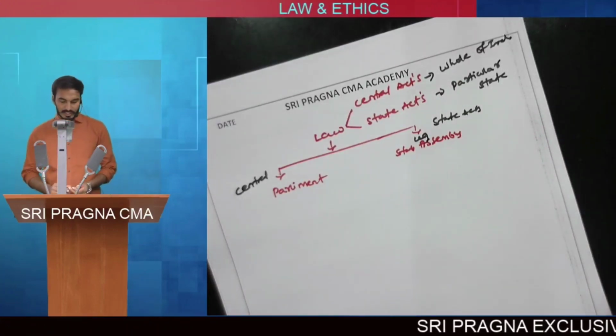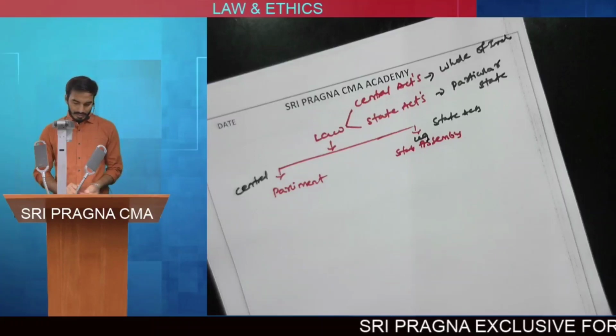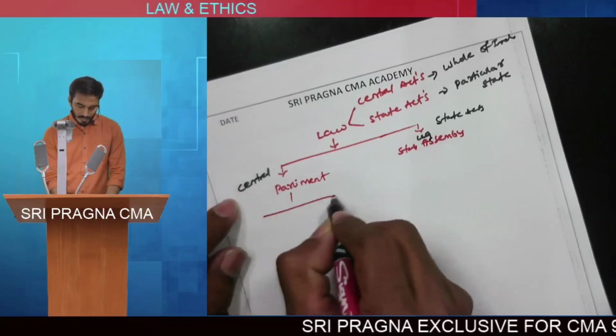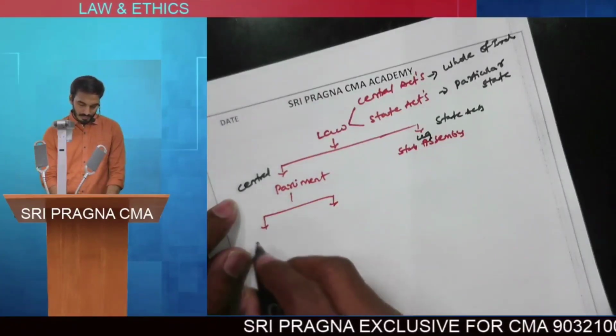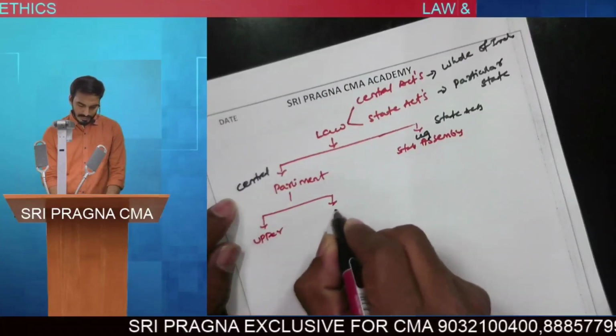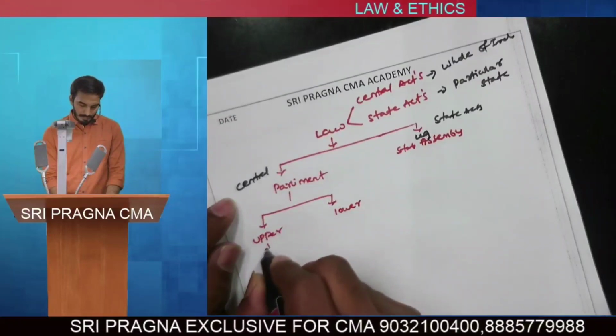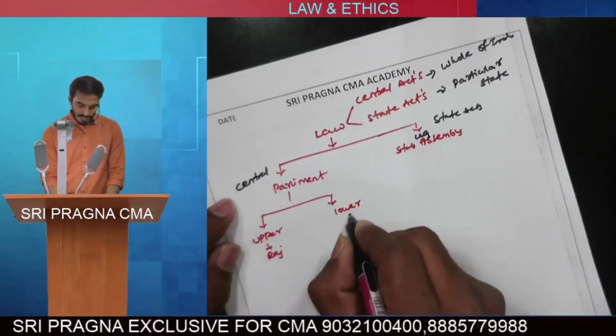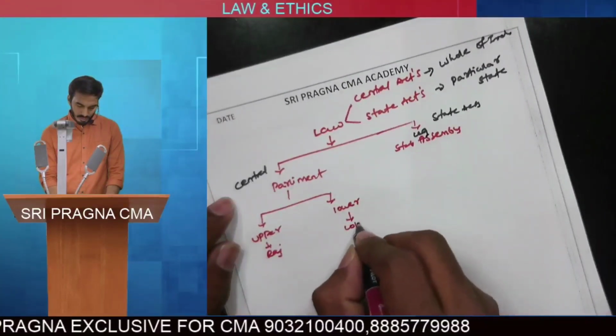In Parliament we have two houses. One is the upper house and the other is the lower house. The upper house is called Rajya Sabha and the lower house is called Lok Sabha.